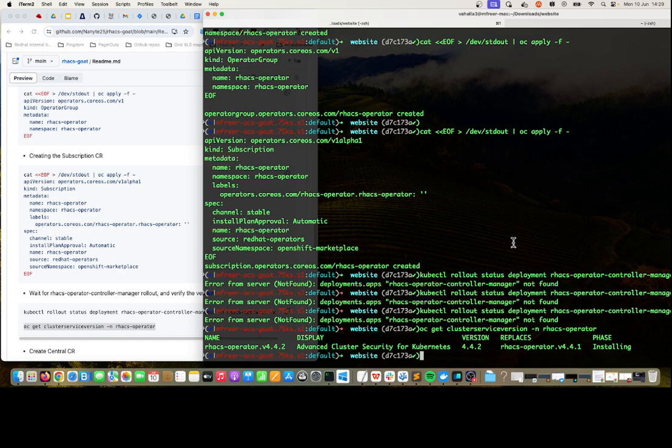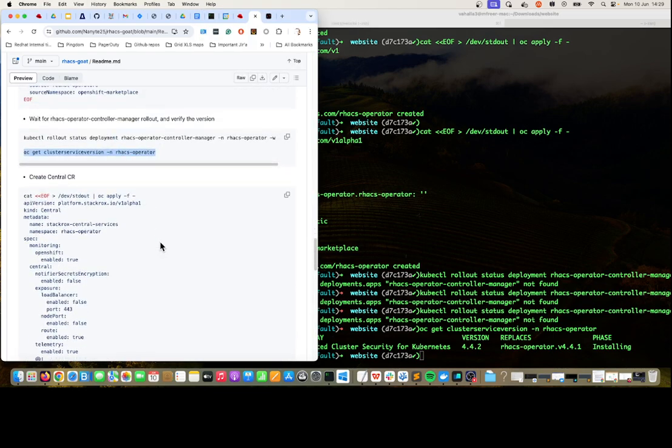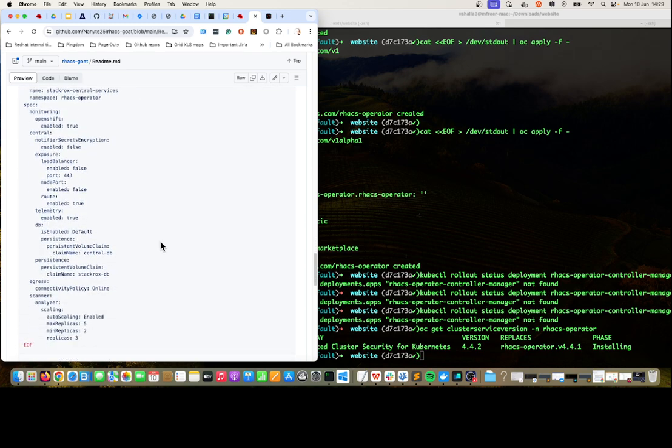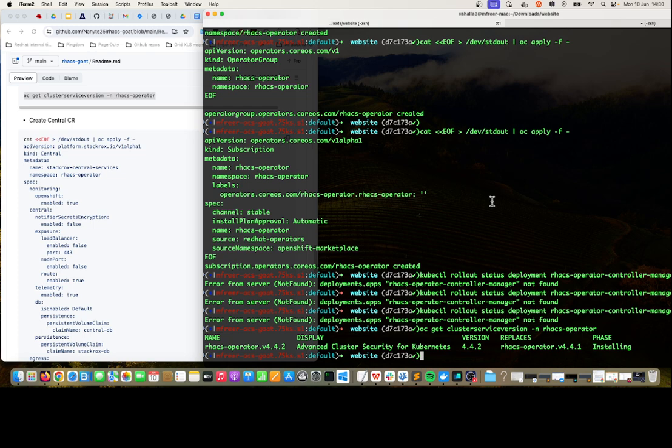Yeah, and you can see now that we have installed the Red Hat Advanced Cluster Security Operator 4.4.2. So our next mission is to create a Central on the cluster. And in order to do that, we need to apply this directly on the cluster.